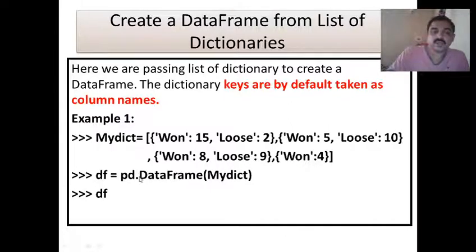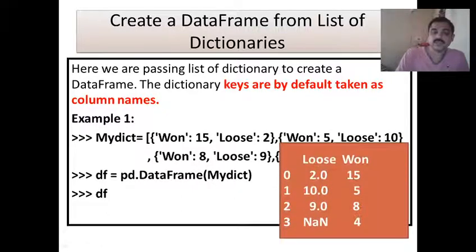Now if I create a data frame from this, how will it appear? Let us see. You see the keys of the dictionaries, that is 1 and loose, are taken as the column headings here, and you see the outputs here. Index is not passed, so automatically an index is taken.